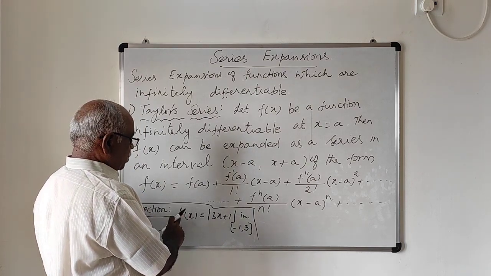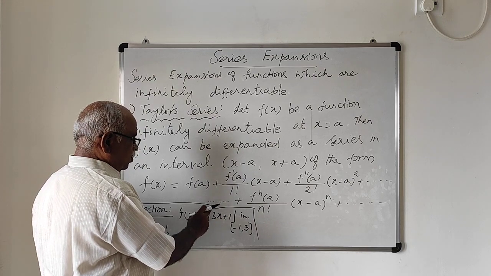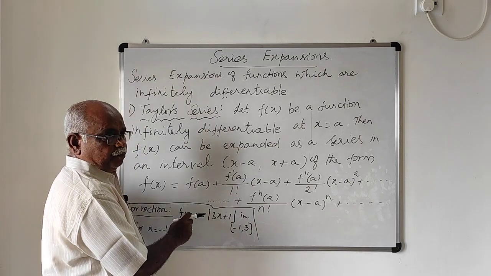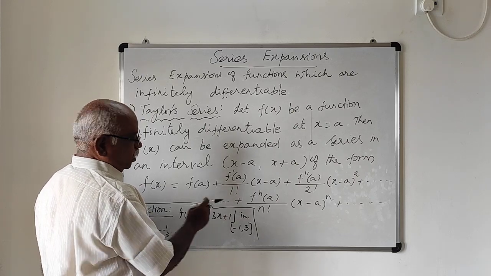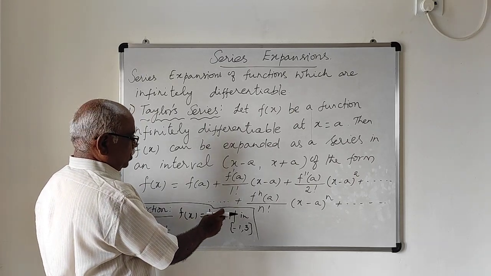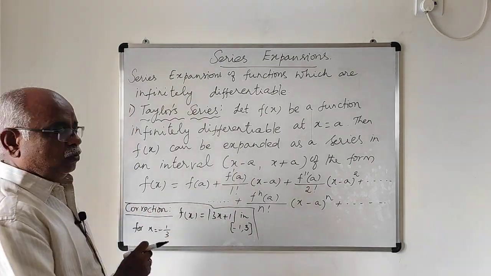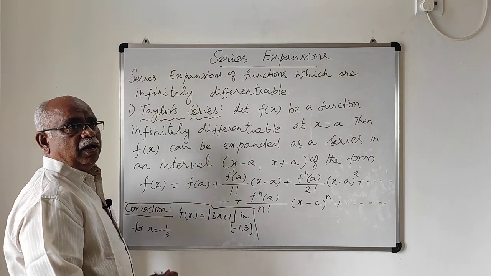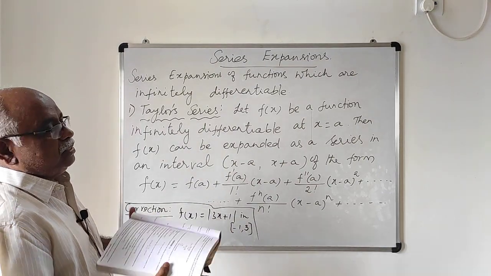In the previous video, I gave this problem as f of x equal to modulus of 3x minus 1. That is wrong. It should be modulus of 3x plus 1. So in the place of minus, you take plus. Then only x value is minus 1 by 3 is true. So you make this correction, please. Now we will go to this.